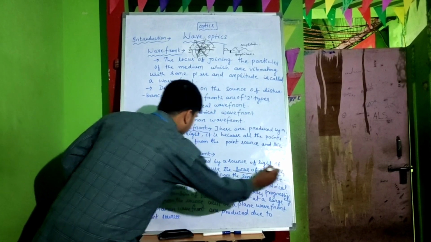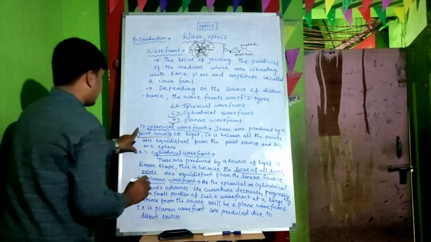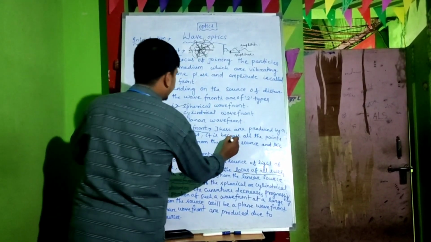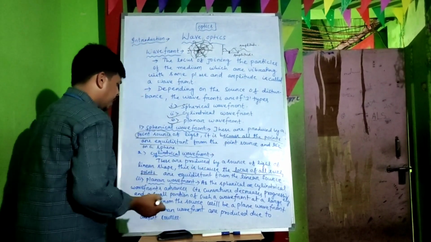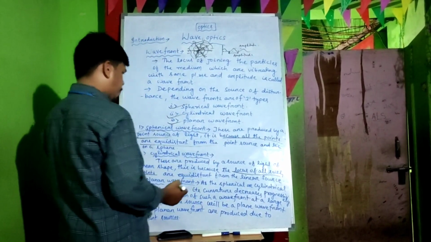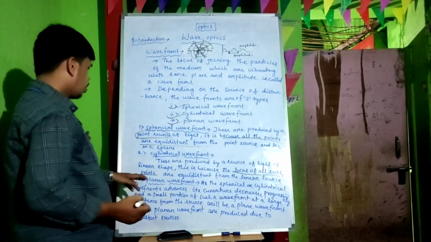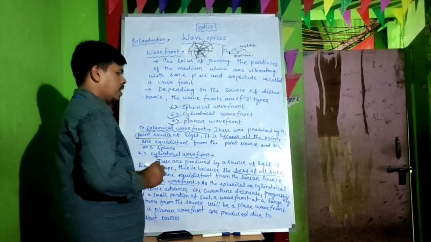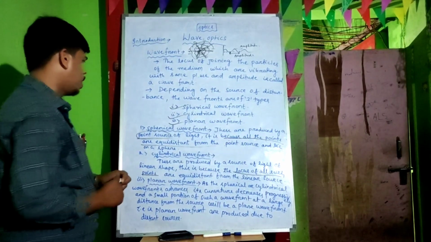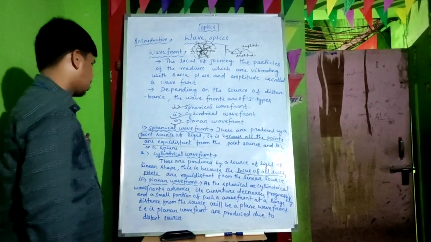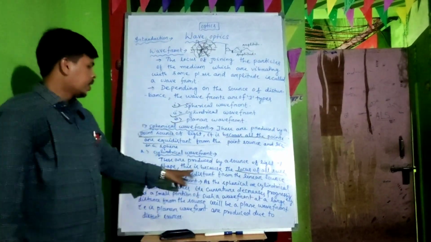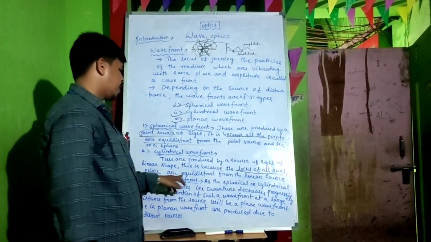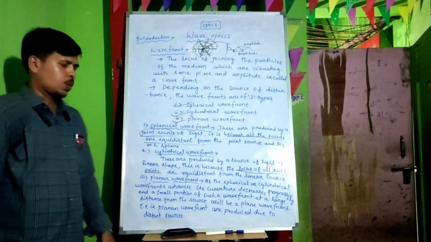So these terms are repeated in every part. Here also, all points are equidistant, and here also it is the locus of the points. So it is the equal-distance locus of the particular points, starting from a point source. These are produced by a source of light of linear shape. This is because the locus of such points is equidistant from the linear source.